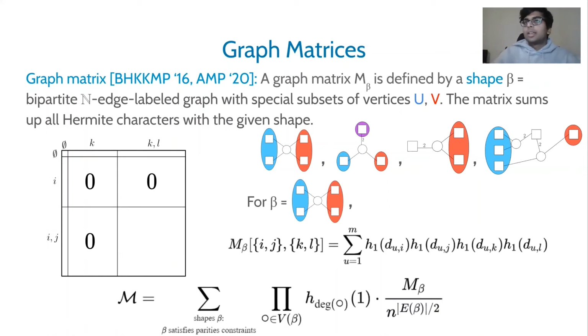With this, the definition can be generalized, and it gives rise to the concept of graph matrices M beta for every possible shape beta, and you can decompose the moment matrix into these graph matrices, and that will be the starting point of our analysis. Each M beta has a coefficient corresponding to the shape of beta. You can think of it as roughly having a 1 by n raised to e of beta over 2 coefficient.